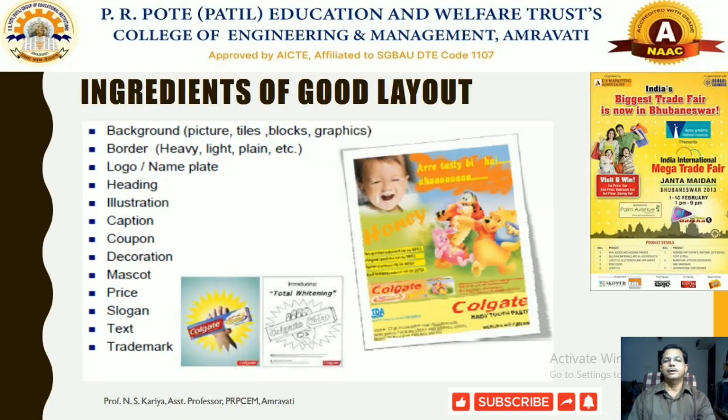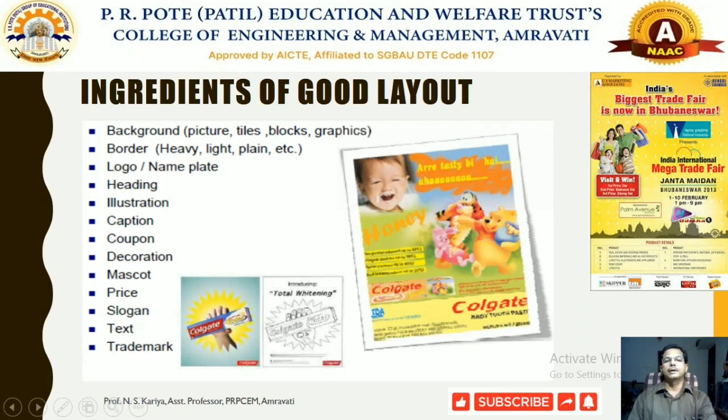Then, ingredients of a good layout. How to prepare a good advertisement layout? A good advertisement is prepared by using effective shapes, size, color and other symbols. Simultaneously you need to select an effective background, which should be suitable along with the picture. Tiles, blocks and graphics would be used. Here again we have the National Insurance sponsored biggest trade fair, which was organized at Janta Maidan, Bhubaneswar.